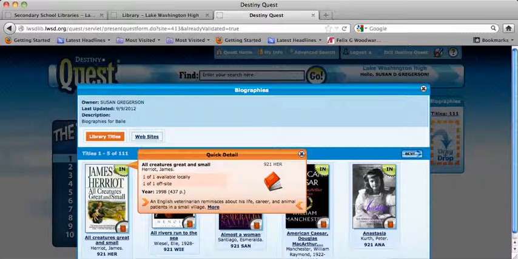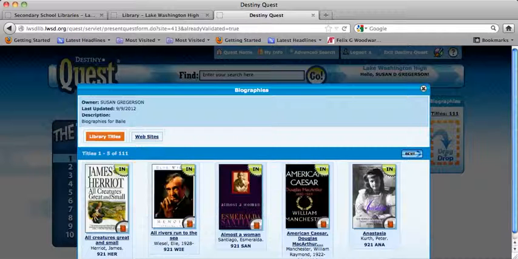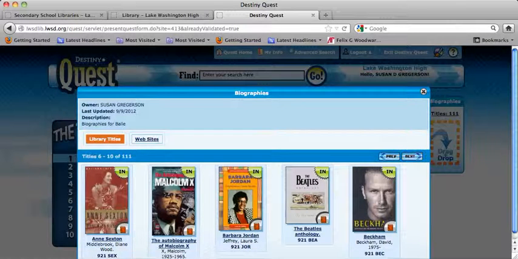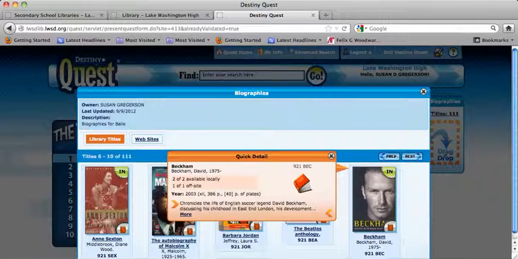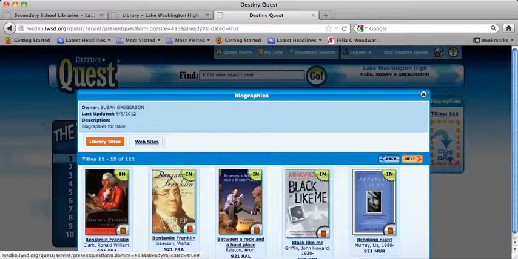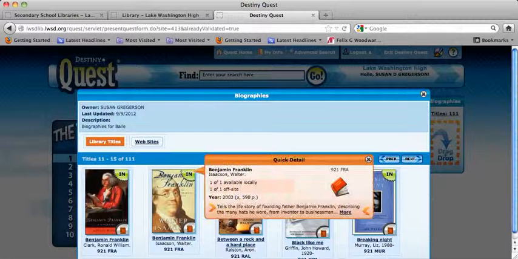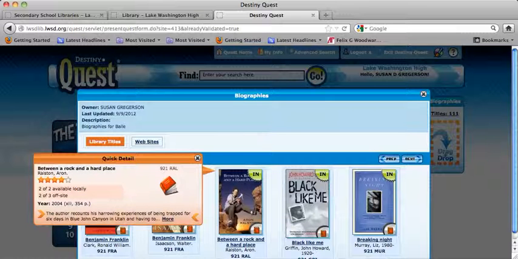The first one is an autobiography by James Herriot. He's a veterinarian, very famous veterinarian. I did some civil rights ones, music, the Beatles, David Beckham, the sports figure, some more politicians, and then this one, Between a Rock and a Hard Place.